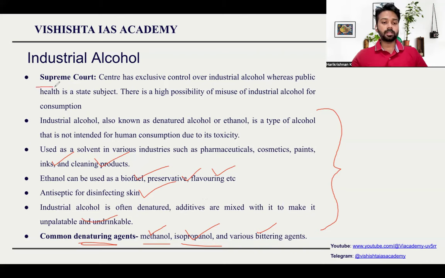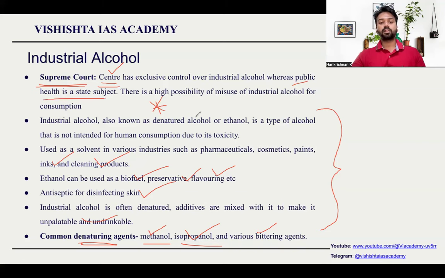Now the major problem is there was a case going on in the Supreme Court in which the Supreme Court asked why industrial alcohol is kept under the jurisdiction of central government only. So this is a point you need to know for the examination. Industrial alcohol, its control is completely under the central government. It is not under the control of the state government, even though public health is a state subject.